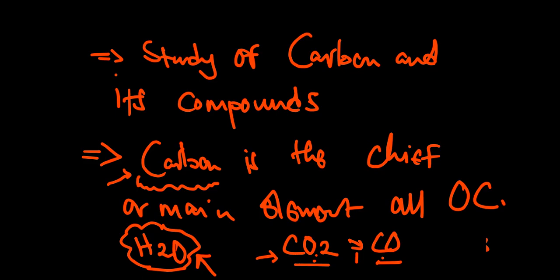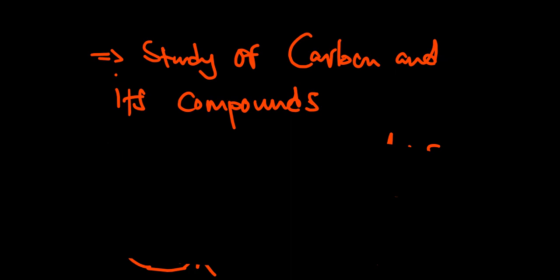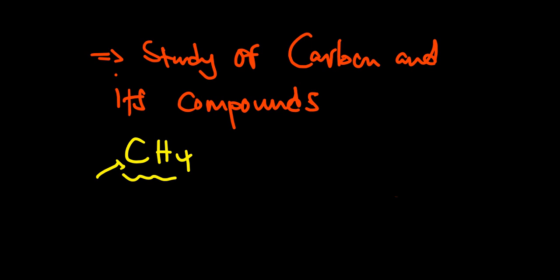Carbon. So for example, let's give an example here of a carbon compound. If we write methane, we're just going to write this symbol here. We see that this one has carbon and then it has 4 hydrogens. So this compound is a compound of what? Carbon.